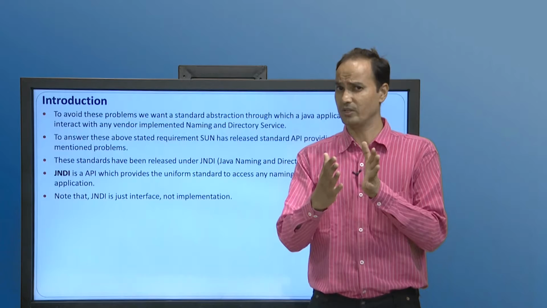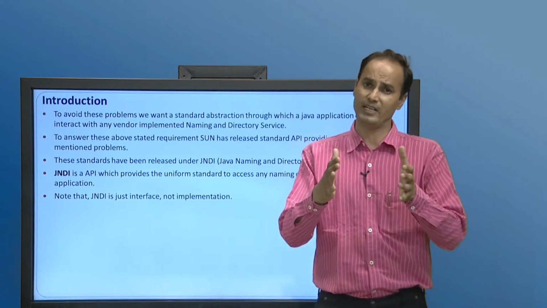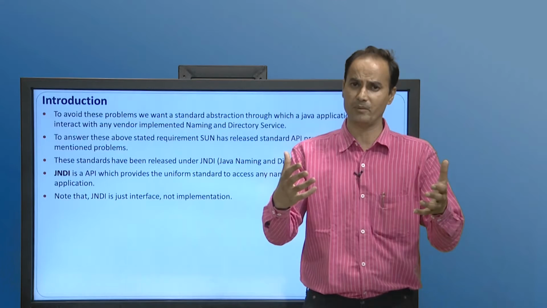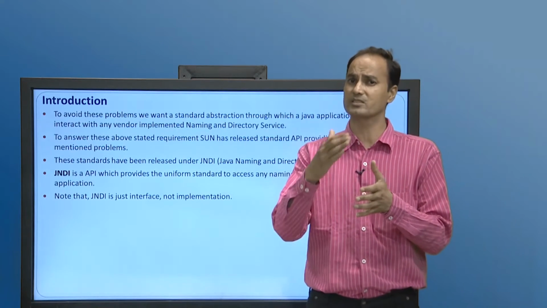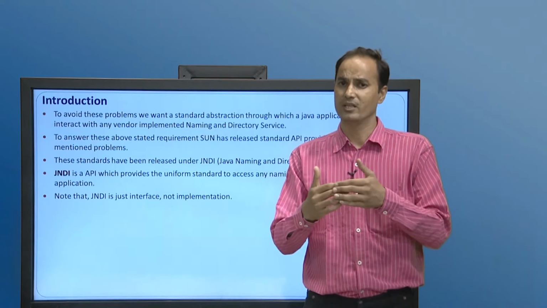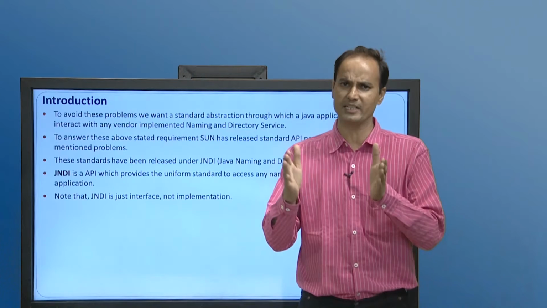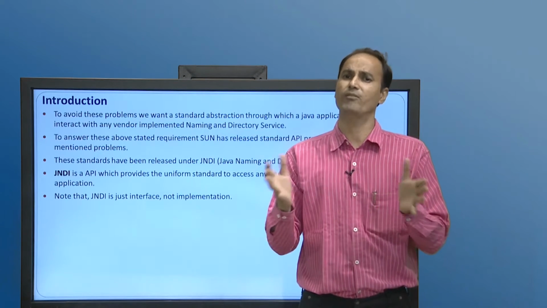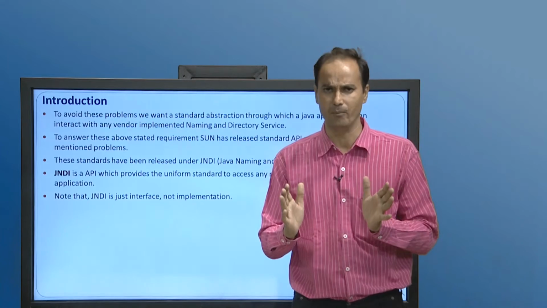To overcome the problem that our application becomes vendor specific when using third party services, JNDI was introduced by Sun, through which we can access third party naming and directory services irrespective of vendor, and our application will work smoothly without any problem.